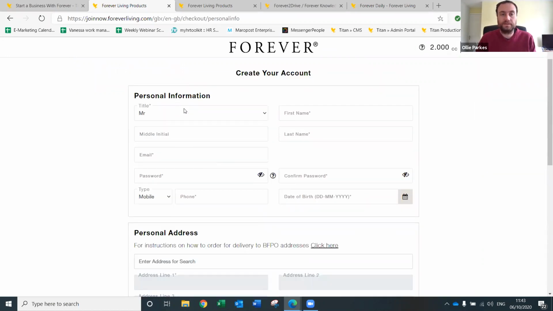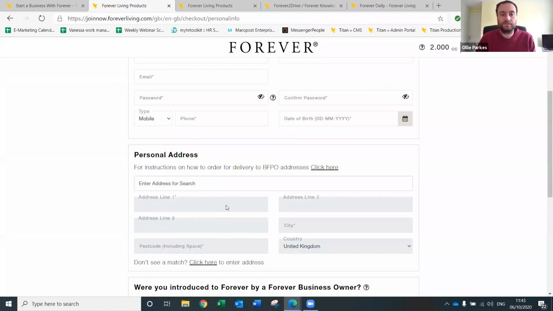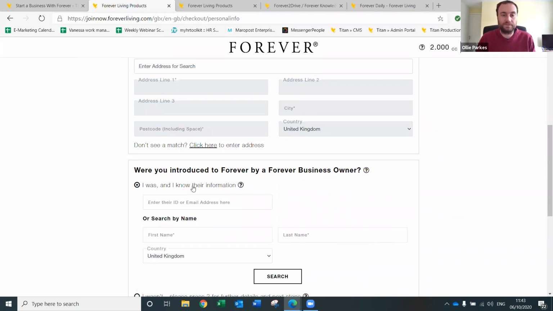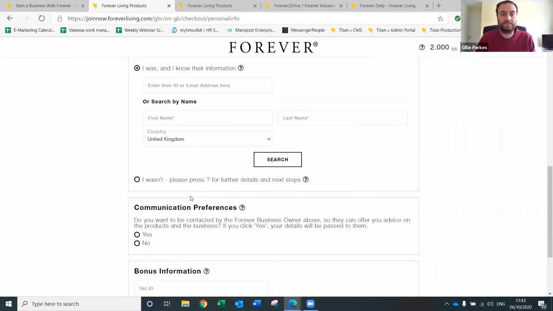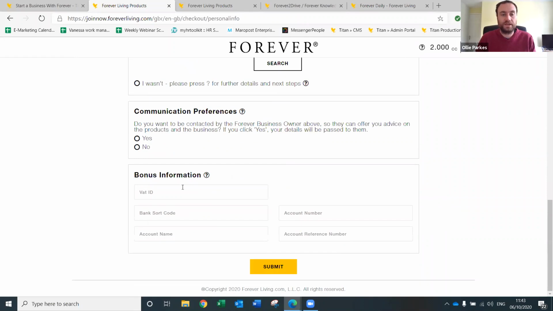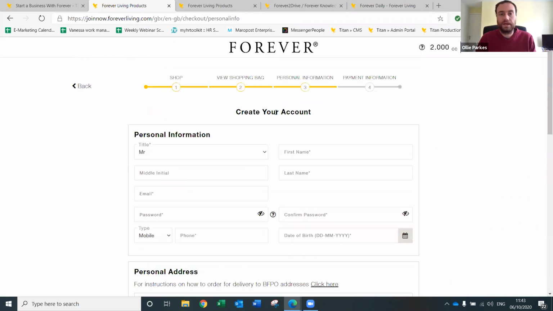They type in their personal information here, their personal address. Were you introduced to Forever by a Forever business owner? That was yes, if you're guiding them through. And again, you can get them to type in your ID, your first name, last name, and the communication preferences, so whether they want to be contacted by their sponsor or not, and the bonus information, which is where their bonuses get paid into, would be here. So press submit there. And then you go through to the payment stage and pay, and that would be it.